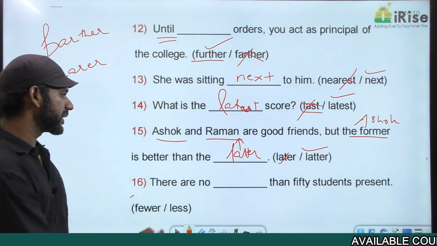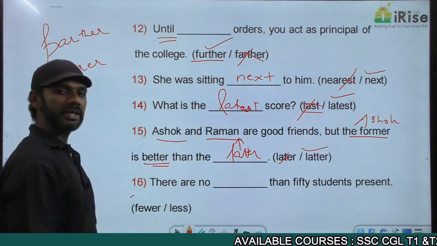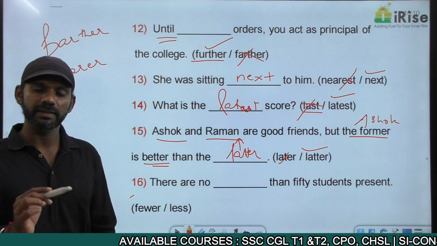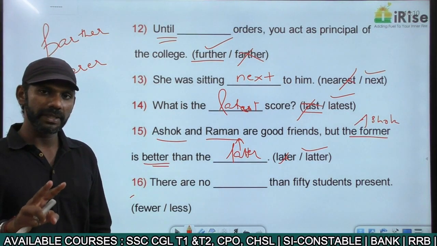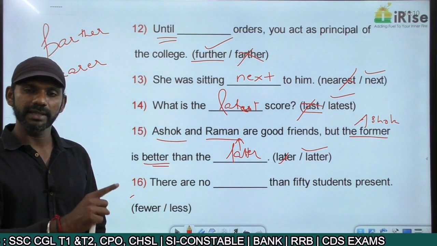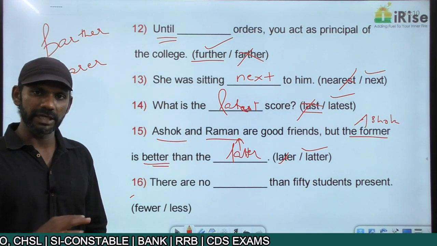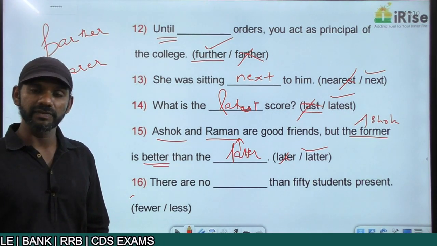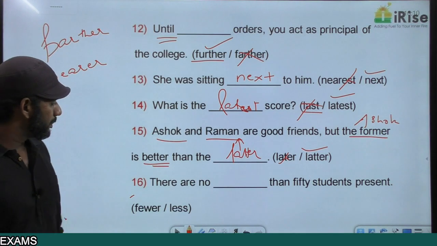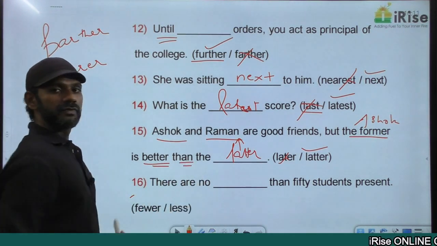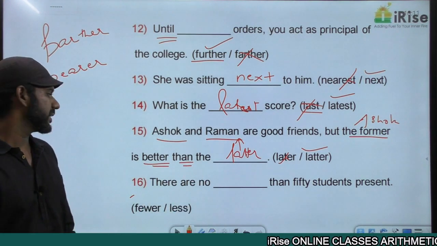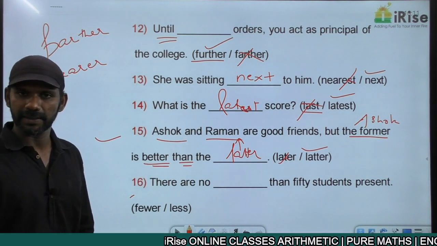Better is a comparative degree adjective. We can use a comparative degree adjective only when we draw a comparison between two entities. Two persons are compared here. One is Ashok and the other one is Raman. That concept is completely fine. Comparative degree adjectives will be followed by than. Better is a comparative degree adjective followed by than. That is also fine. Now the statement is grammatically correct.